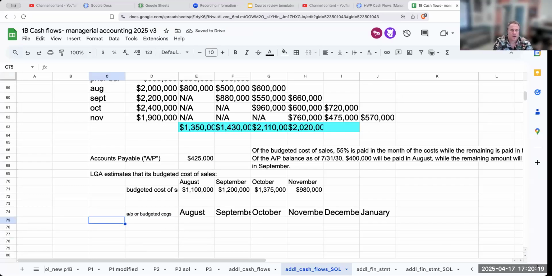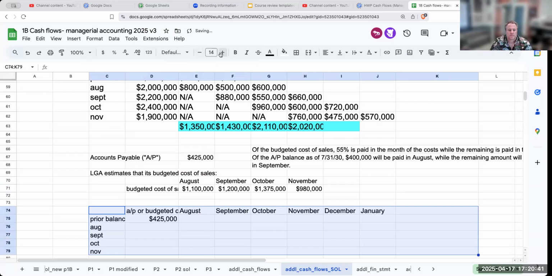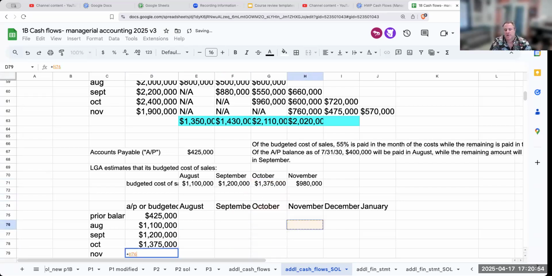Then I'm going to have my prior balance, which was 425,000, and then my amounts for August, September, October, and November. This is going to be 1.1 million, this is 1.2 million, this is 1.375, and this is 980,000.